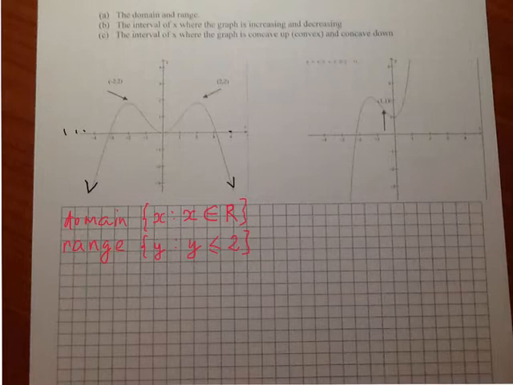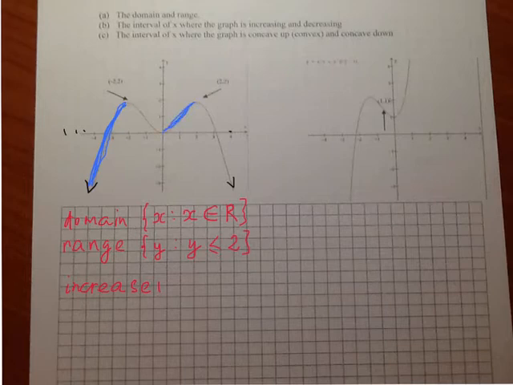Now, let's find out where my graph is increasing and where my graph is decreasing. So, increasing. Let's see. My graph increases here, so this part, and on this part.